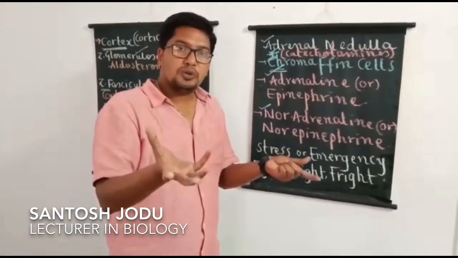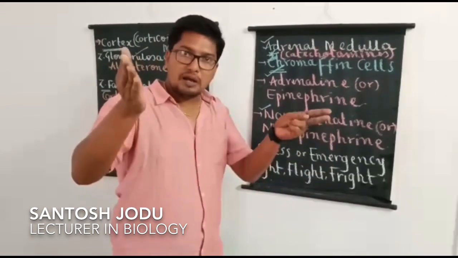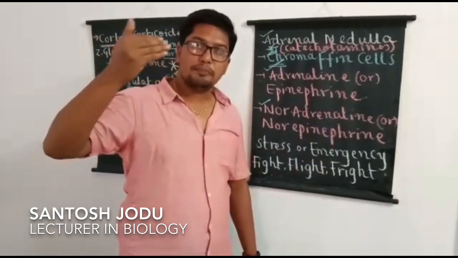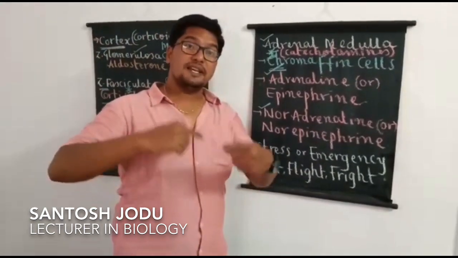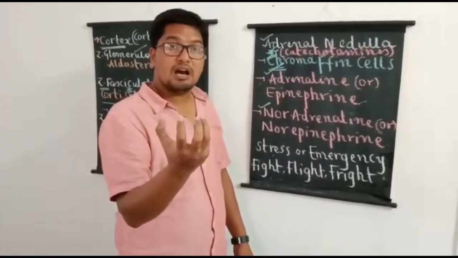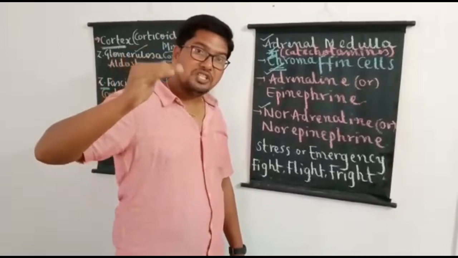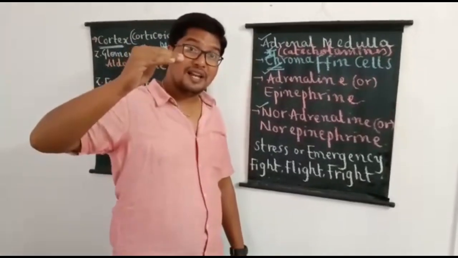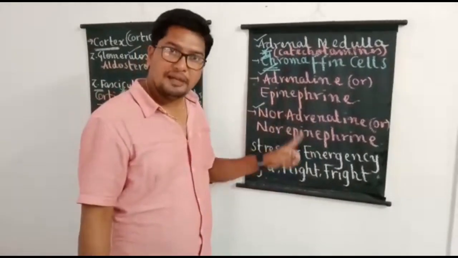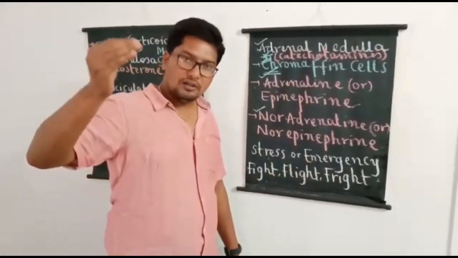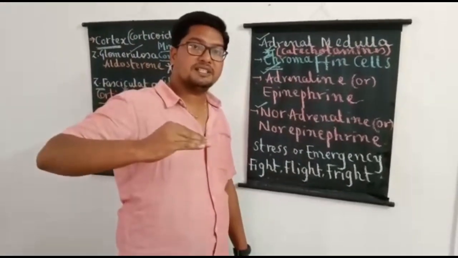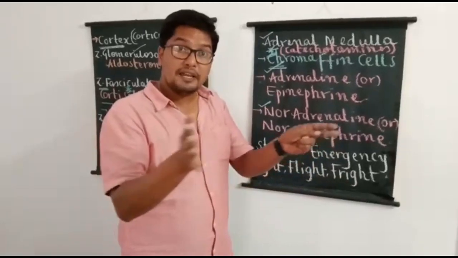When cardiac output increases, whichever tissue or part of the body is under stress receives more and more supply of blood. So it increases skeletal muscle contraction, visceral muscle contraction, and also the cardiac muscle contraction, by which it increases the cardiac output as well as the blood pressure. By doing all this, the two hormones help that person cope up or come out of these emergency or stress situations, by which they save the life of a person.